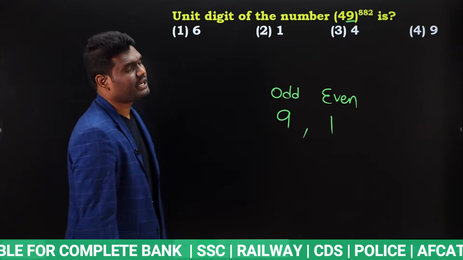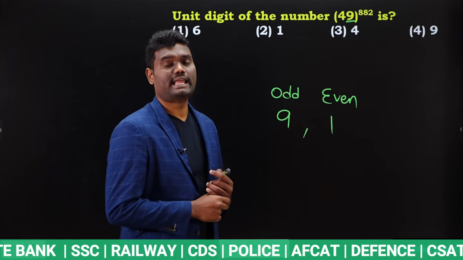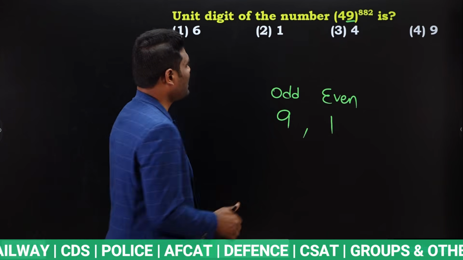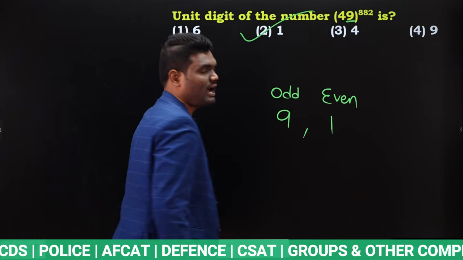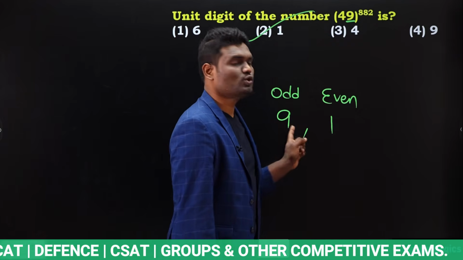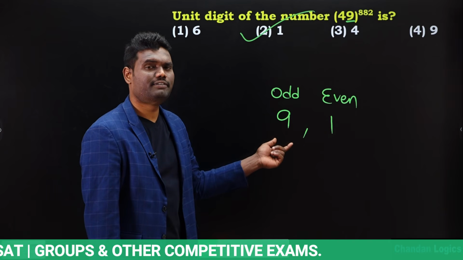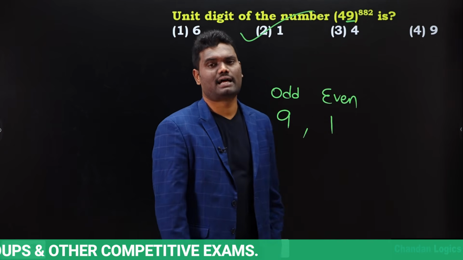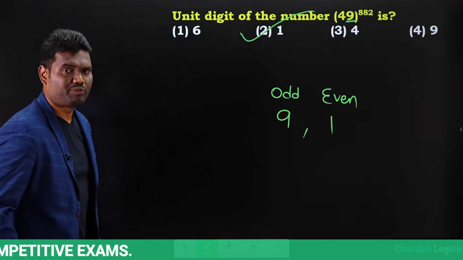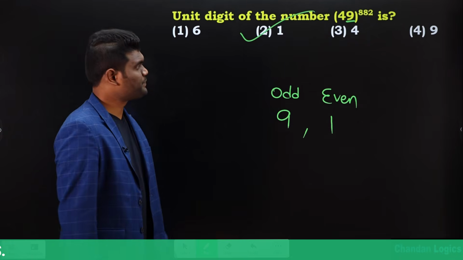Yes or no? Now check power. Power 882. 882 means even power. As the power is even, our last digit or unit digit should be how much? 1. Is that clear? For 9 we have 2 possibilities, 9 and 1. If the power is odd, last digit will be 9. If the power is even, last digit will be 1. Here the power is even, so our unit digit is going to be 1. Okay.